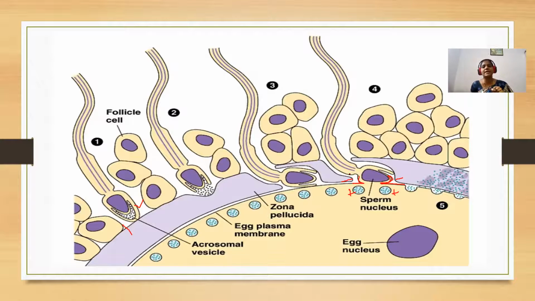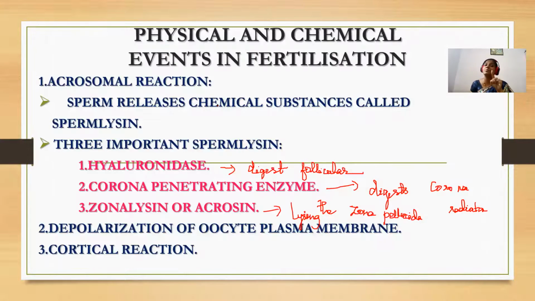So this depolarization facilitates monospermy. Monospermy means only one sperm can enter a secondary oocyte. This is the second one, which we call depolarization of membrane.